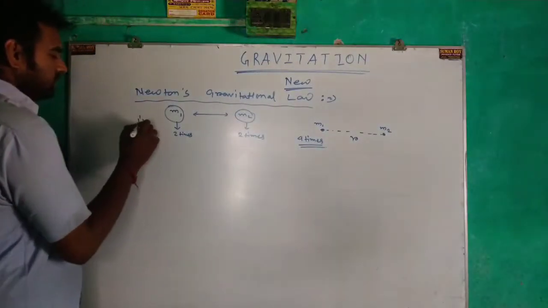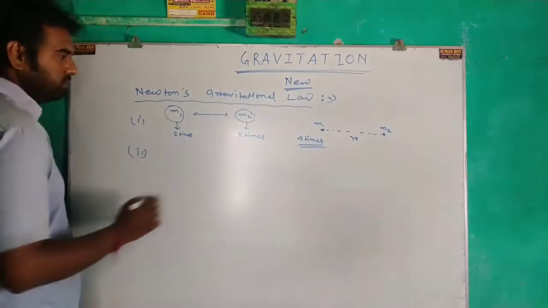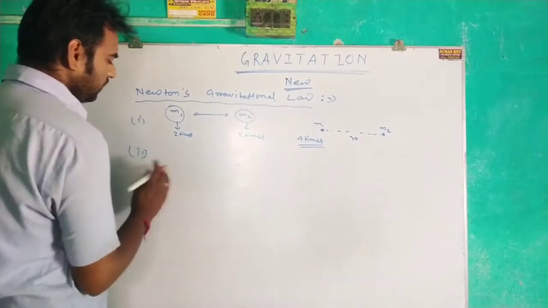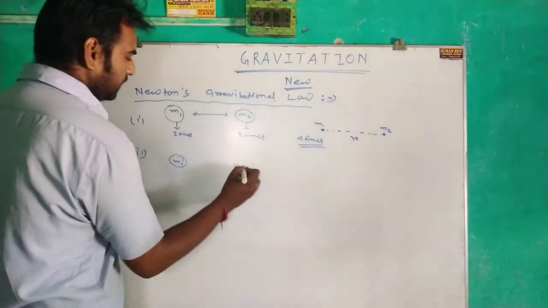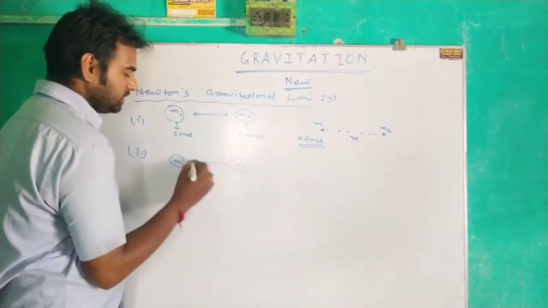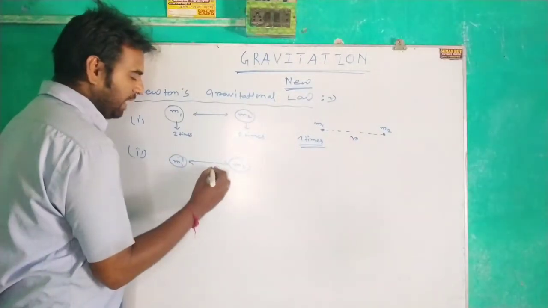In the second case, what did he do? He fixed the masses of these two particles, but he increased the distance between them by 2 times.